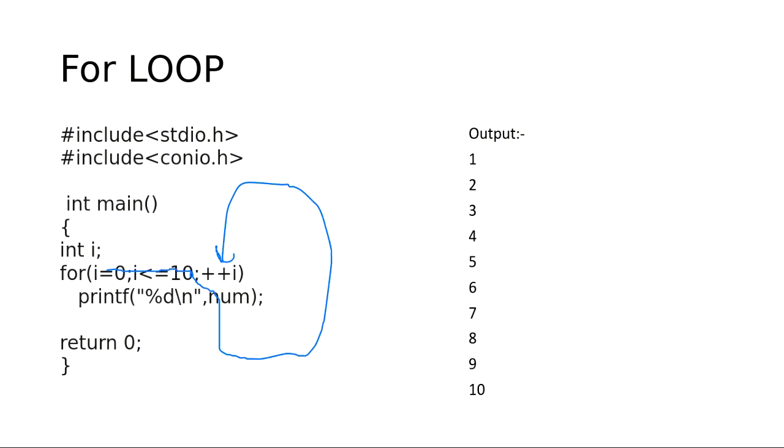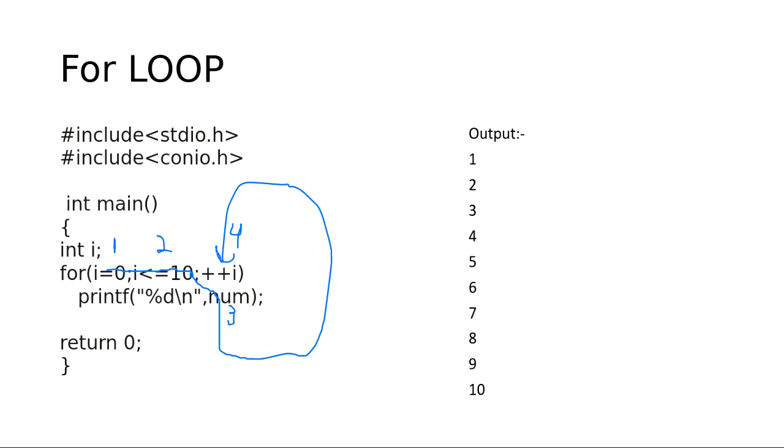First, I will be given the value 0. Then the condition will be checked. After that, num will be printed. And at the last, the i plus plus will take place. We are short of time, so right now just follow the steps.